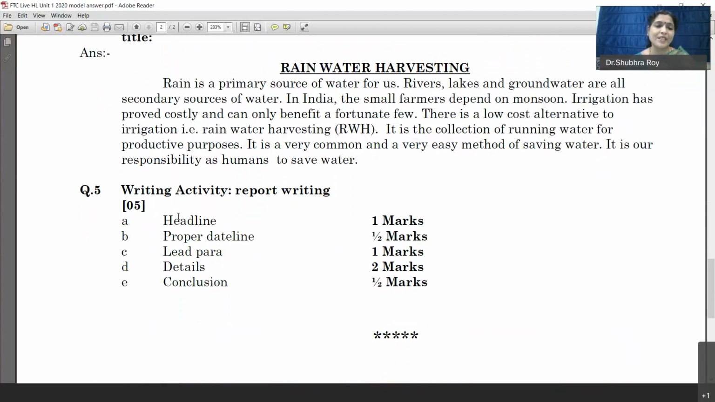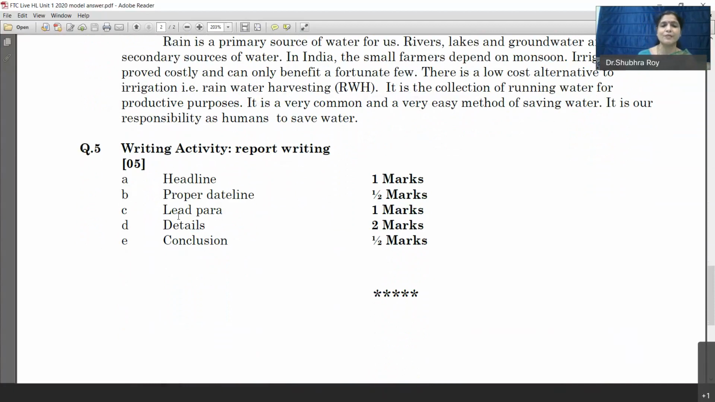Please remember these 5 words for report writing: HPLDC or HDLDC: headline, proper dateline, lead para, details, conclusion. Please do not write your name anywhere in a report. Name is not expected. I think I am absolutely clear about the answers to the questions that you have got in Unit 1, English First Language. Thank you so much.